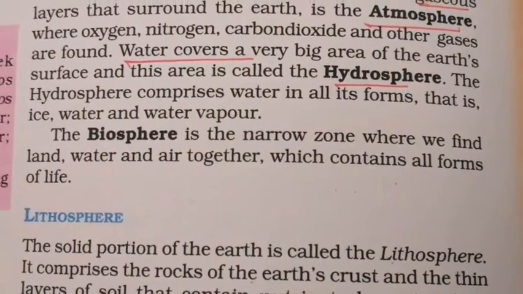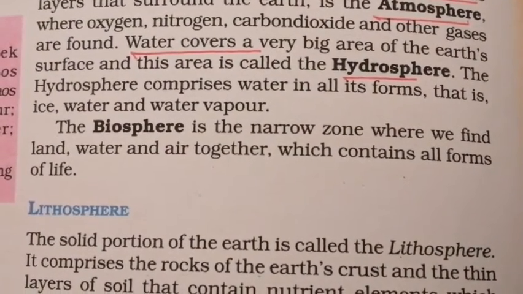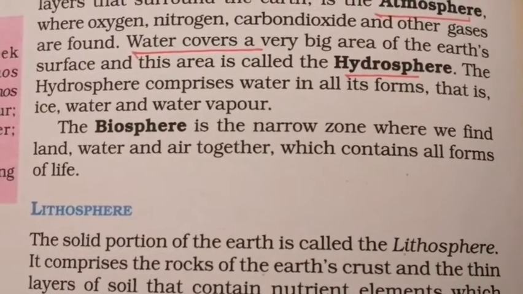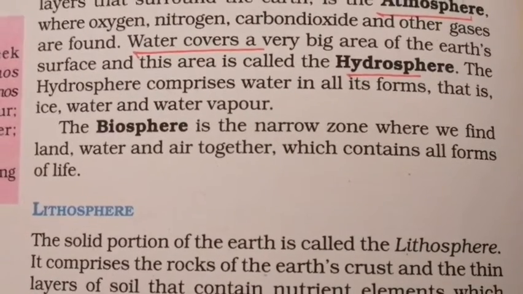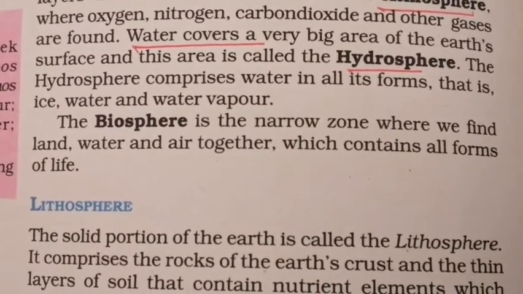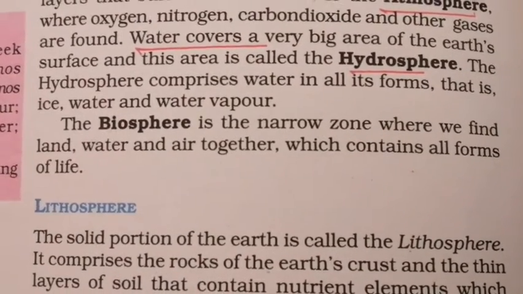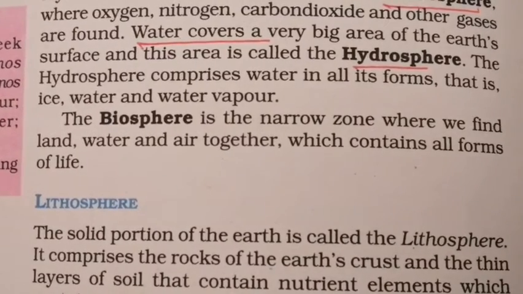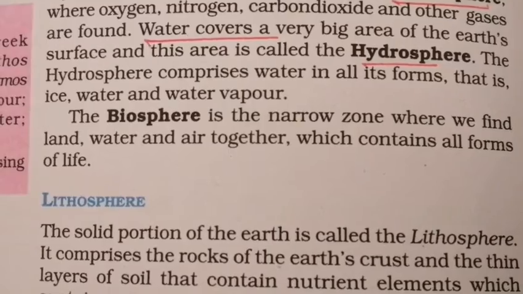Okay. So now another term is called biosphere. Okay. So biosphere is a narrow zone. It is a very narrow zone where we find land, water and air together, which contains all forms of life. Okay. So biosphere contains land, water and air together. It is a narrow zone of land, water and air together, which contains all forms of life.